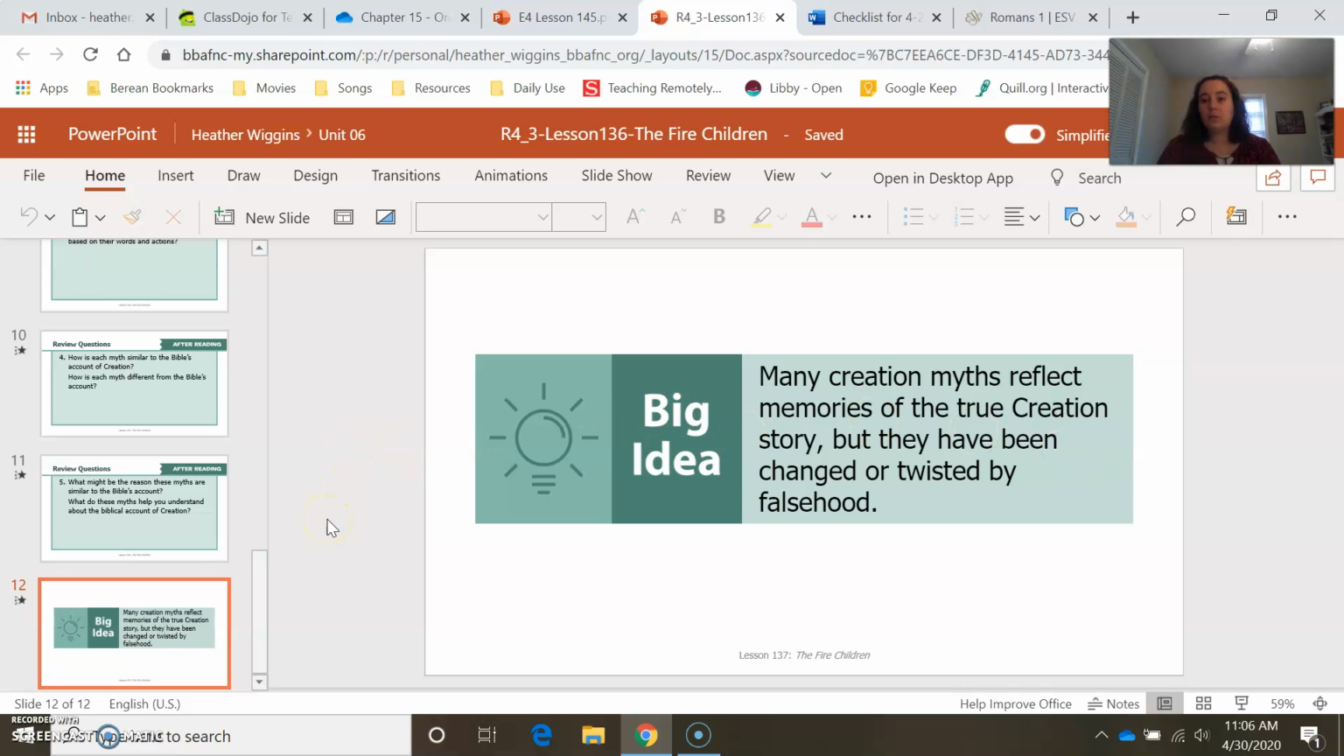If for some reason that doesn't work, you can send me your grade on Class Dojo or you can have your parents email me your certificate. That works too.